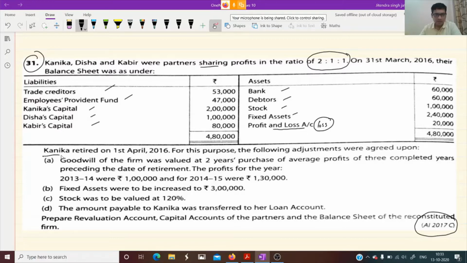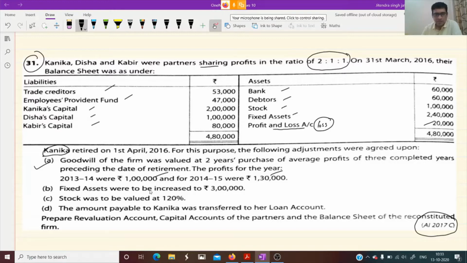Kanika retired on 1st April. For this purpose, the following adjustments were agreed upon. First adjustment: goodwill of the firm was valued at 2 years purchase of the average profit of 3 completed years preceding the date of retirement, and the profits are given as 1 lakh, 1 lakh 30,000 and 20,000.